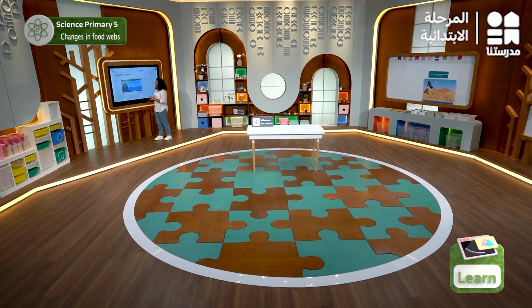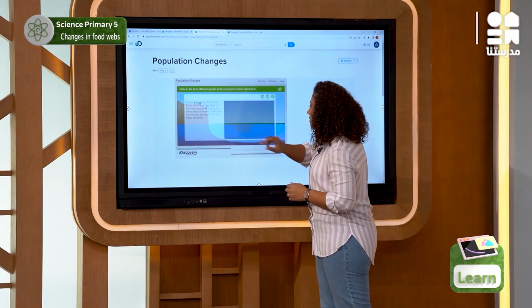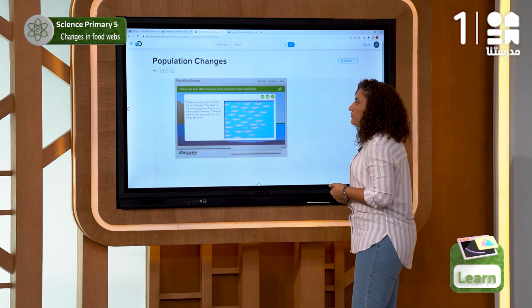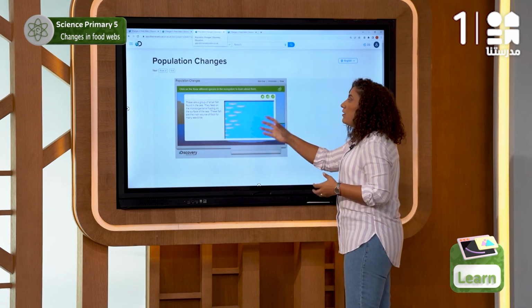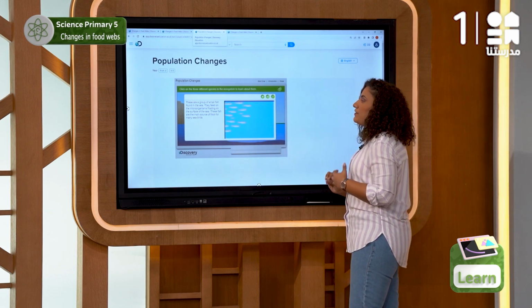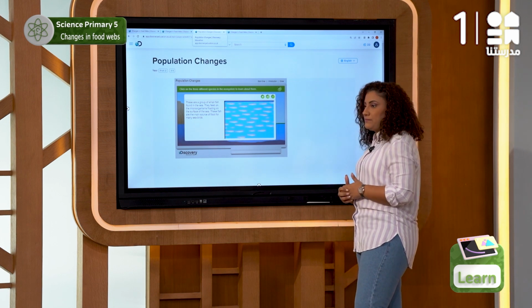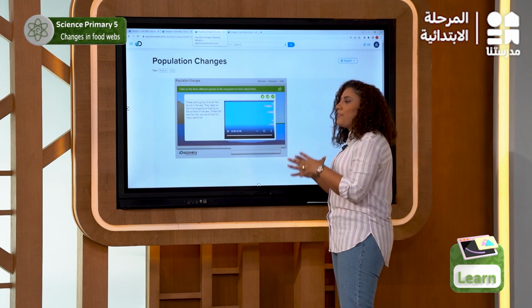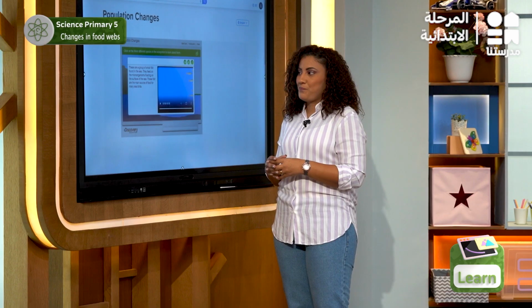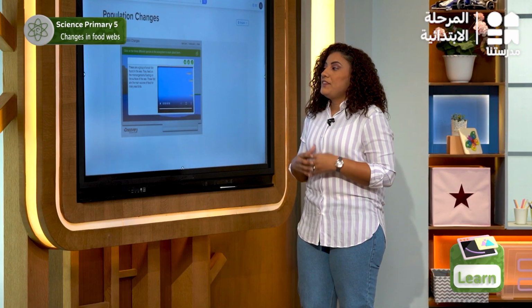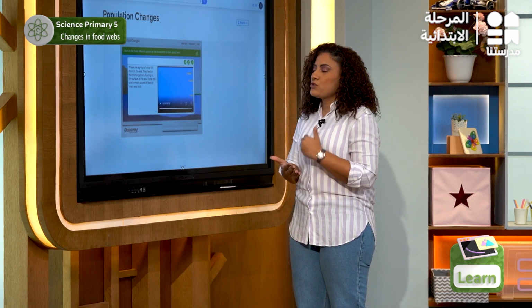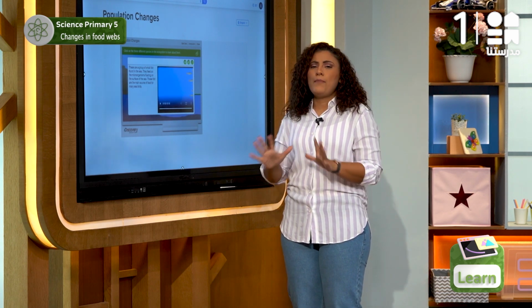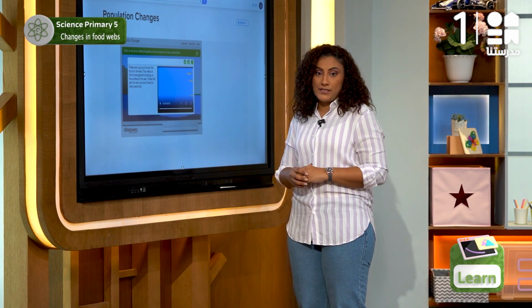Let's click on the other organisms that we have. These are a group of small fish that can be found in the sea. They feed on the microorganisms that we just talked about. These fish are the main source of food for many sea birds.